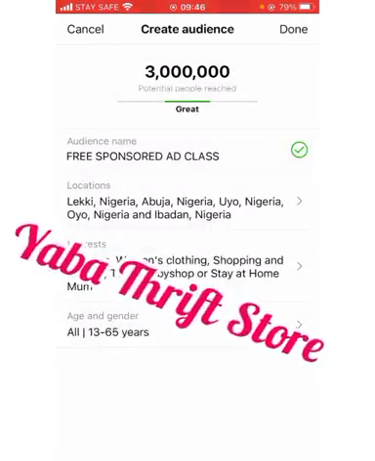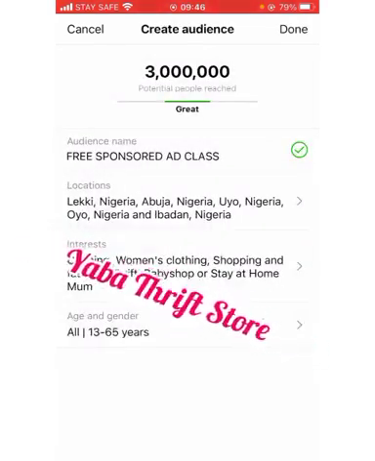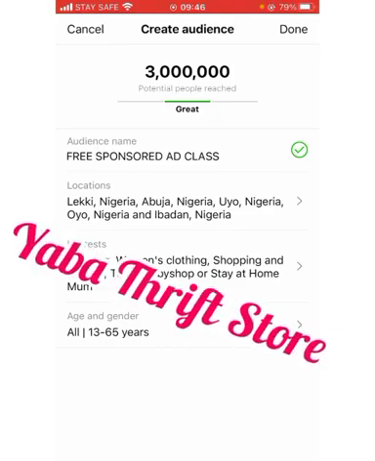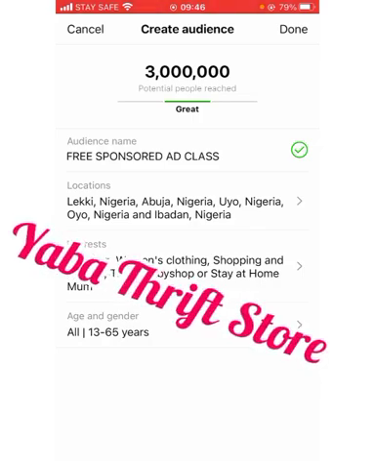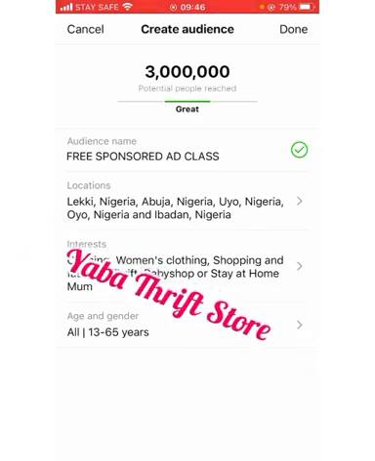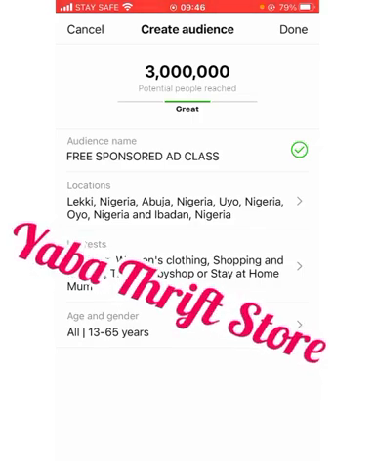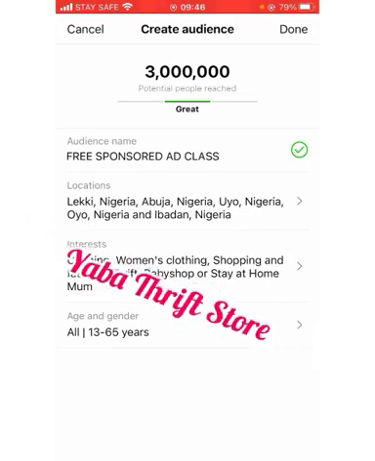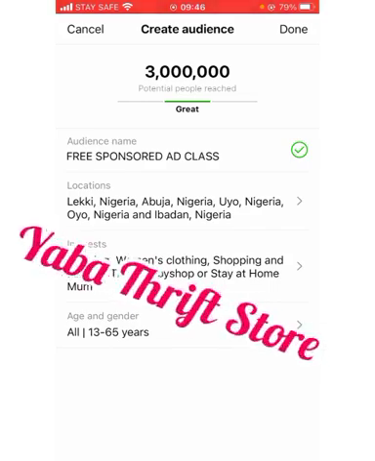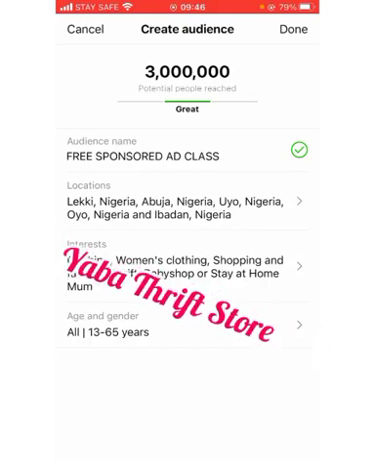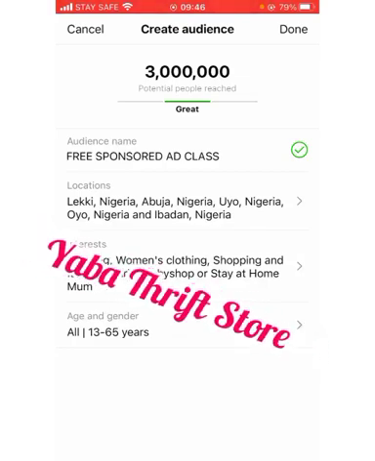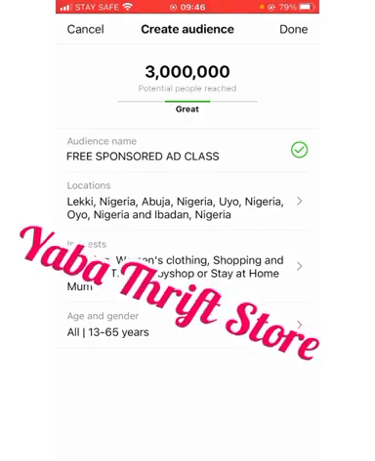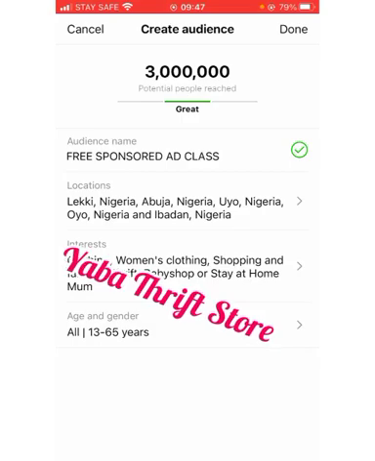I do not like picking interest. Personally, for my own advert, I do not pick interest. For my own advert, I clear off this interest completely. I don't like picking it, and it works for me. This might work for you, but it is my own style. If you do everything as said in that class, once we start, you are going to see results. I am assuring you of that.